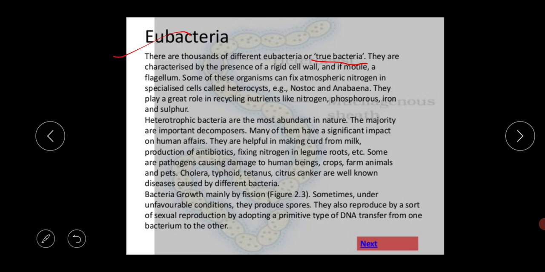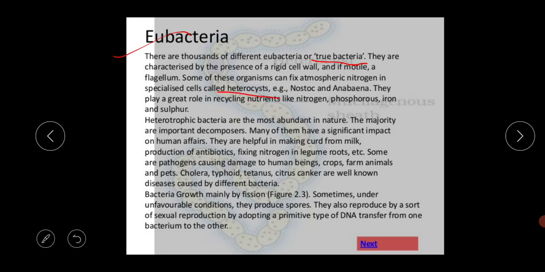Archaebacteria are the ancient bacteria, but these Eubacteria are the true bacteria. They are characterized by the presence of a rigid cell wall, and if motile, a flagellum is also there. Some of these organisms can fix atmospheric nitrogen in specialized cells called heterocysts.